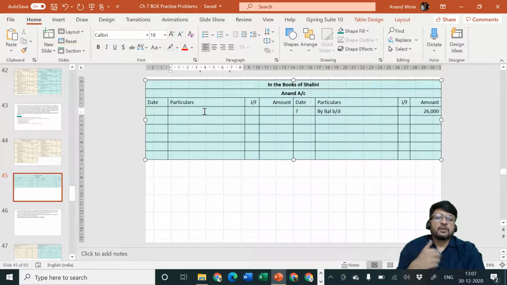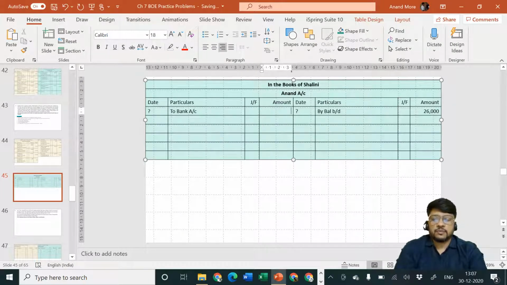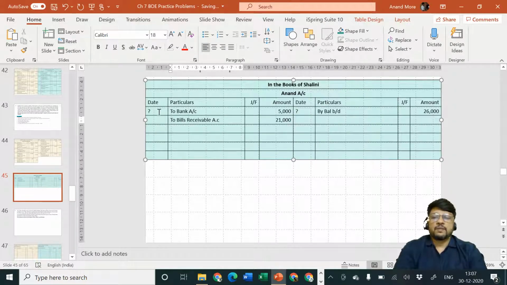Anand account debit to check account. Check account is not prepared, so we'll say to bank account, to bills payable account. So date column will be question mark. Anand account debit side to bank account rupees 5,000, and to bills receivable account rupees 21,000.